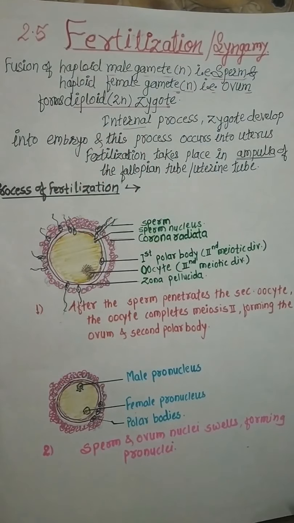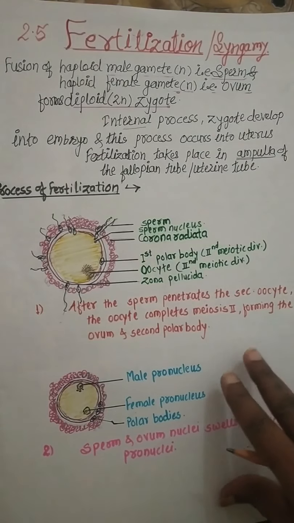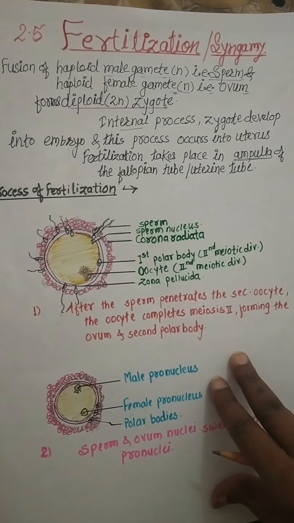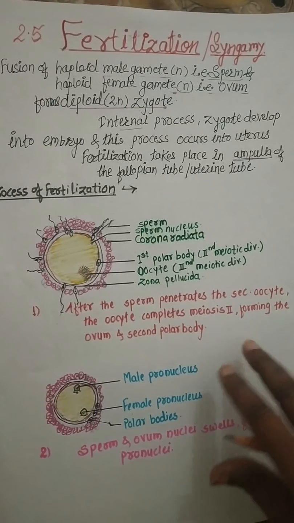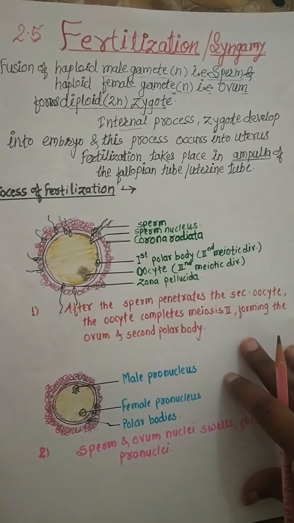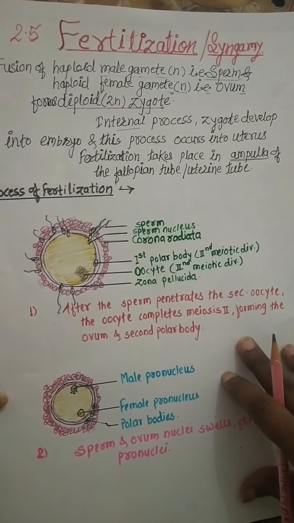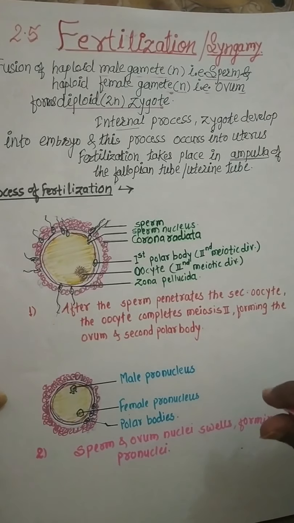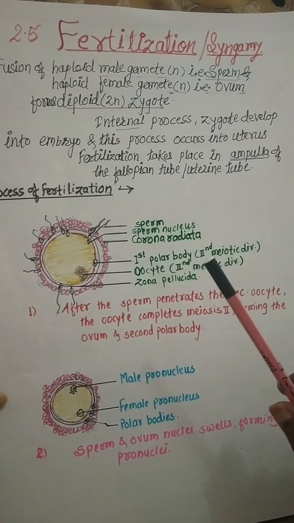Diploid means 2n, n plus n is equal to 2n. This process has much importance in the life of human beings, for both male and female.